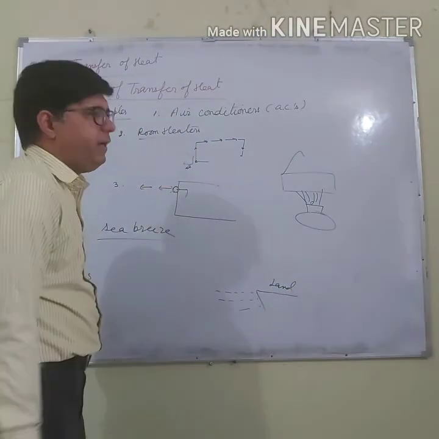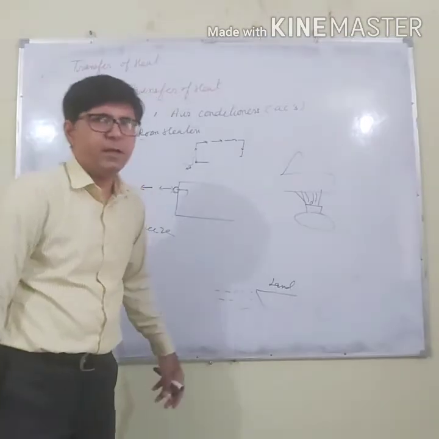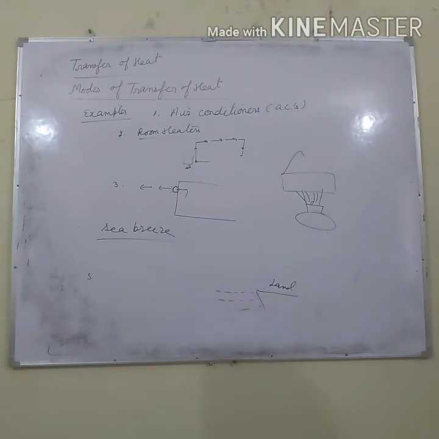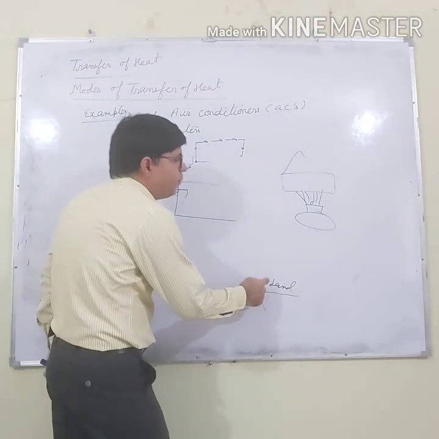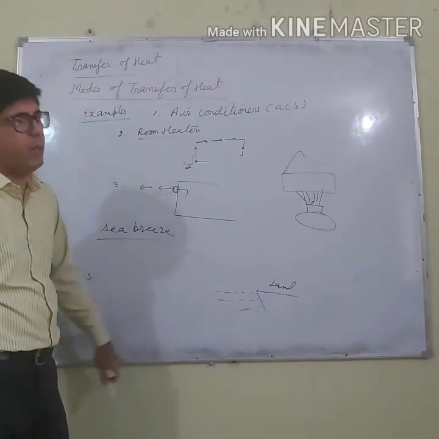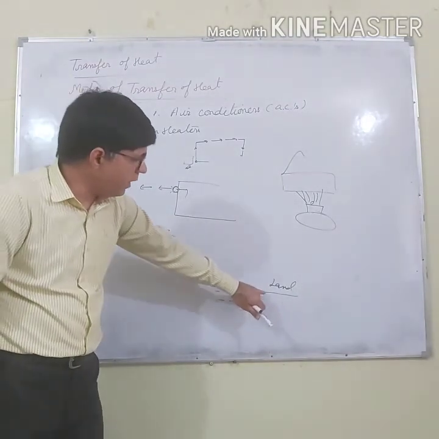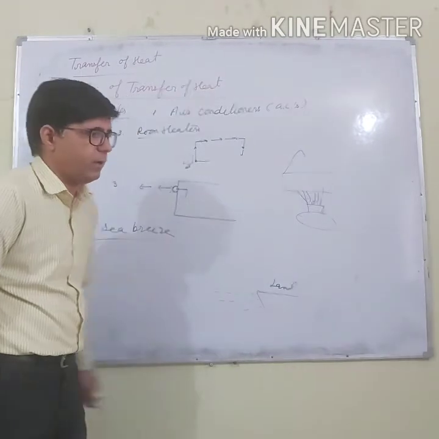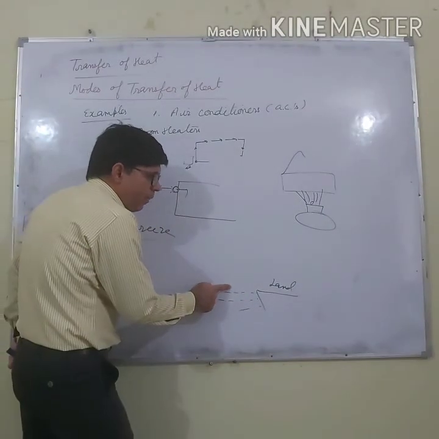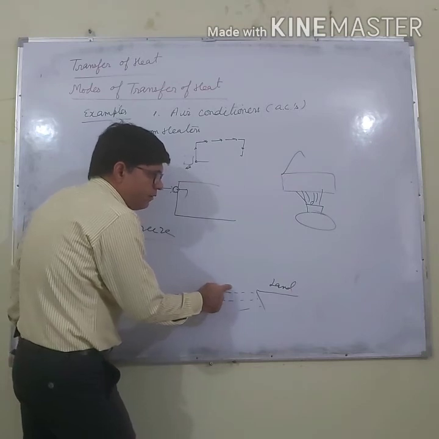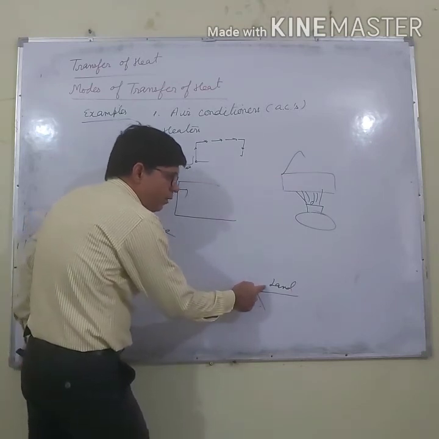All of us know that when sunlight falls on the sea, water takes time to become hot, whereas land becomes hot in a small time. So water remains cold and land becomes hot. As a result, the air above the sea is cool air, and the air on the land becomes hot.